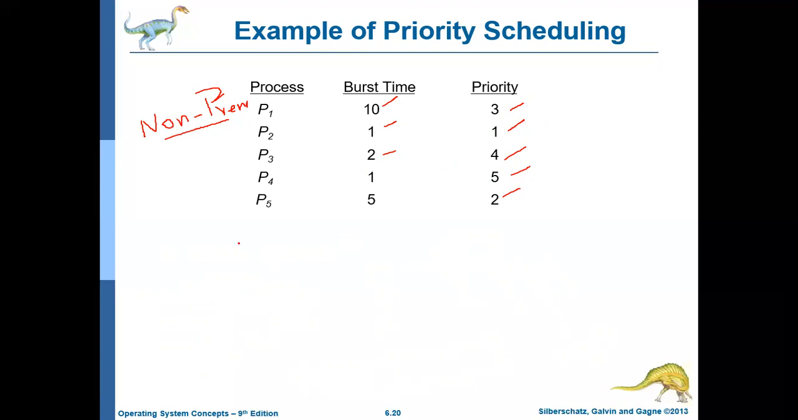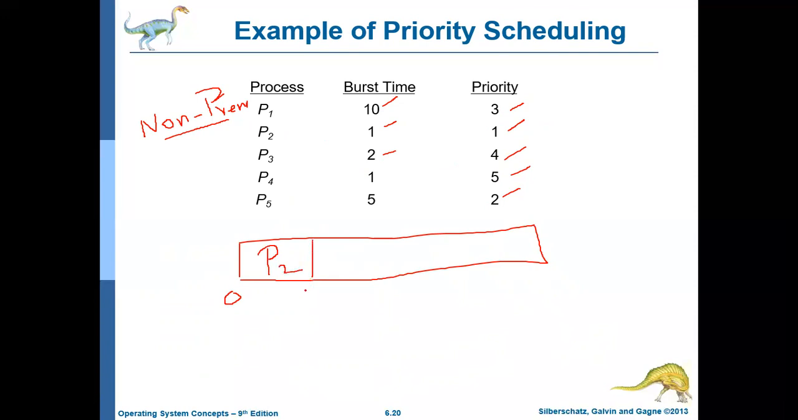So in this case, how will you draw the Gantt chart? At time 0, the CPU will be given to the process P2, because P2 has the highest priority, and P2's burst time is 1 millisecond. So it will execute for only 1 millisecond and it completes. So P2 is finished. Then the processor will be given to P5, because that is the next highest priority.